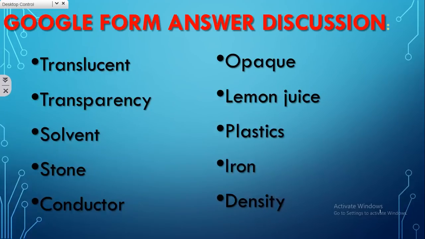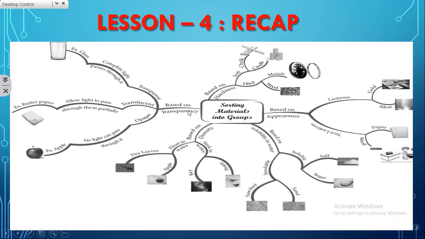Now let me recall the topics in lesson number 4 so that you write your Saturday's test well. There are various objects around us and each object is made of material. Sometimes the same material is used to make different objects. In order to make an object, we should select the material based on the property.